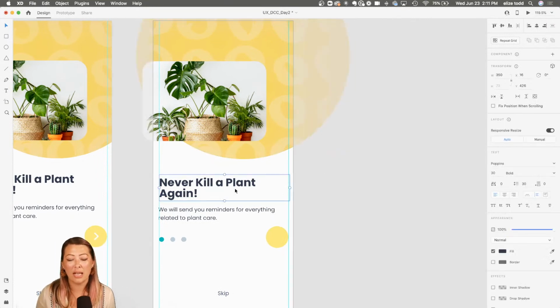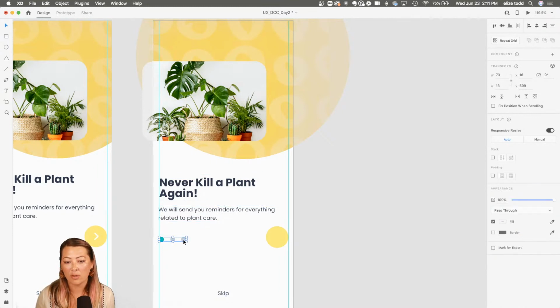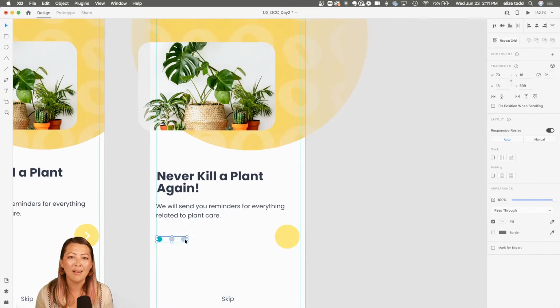The second is having some sort of heading, a text that lures the user in, and then maybe some subtext to explain a little bit more. The other thing I have here is 3 circles. These are your progress indicators, because people don't want to scroll forever and learn forever. You've probably gone through many of these yourselves on apps. You want to let them know where they are in the progress of going through these features. So this is important to include.